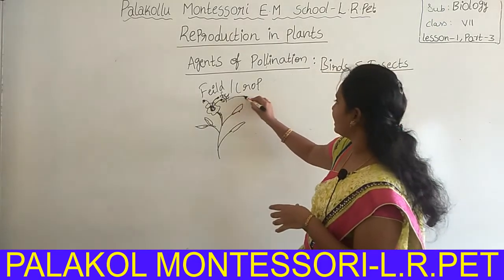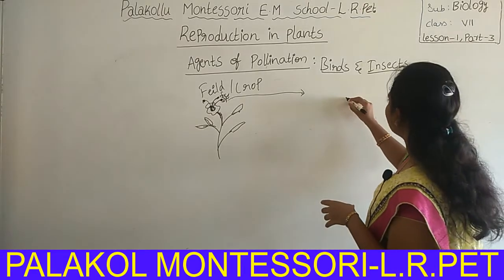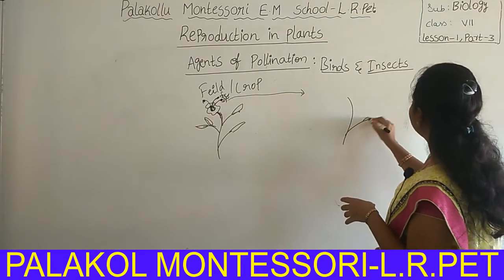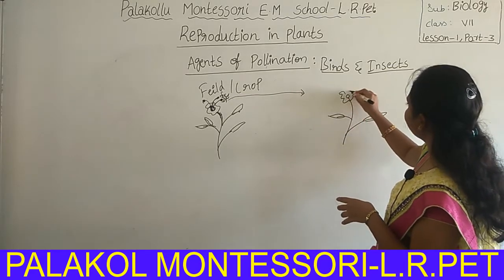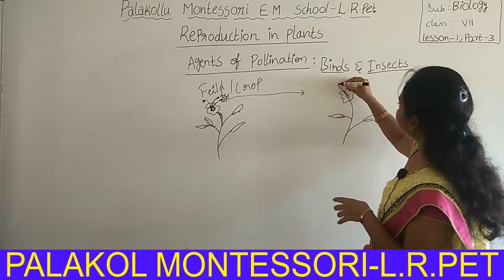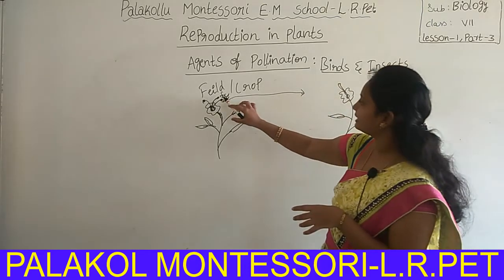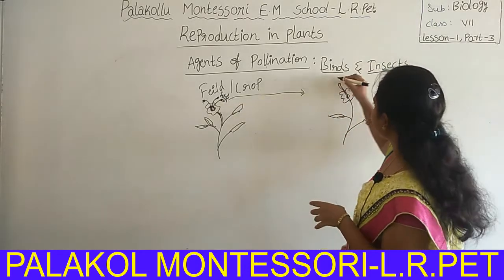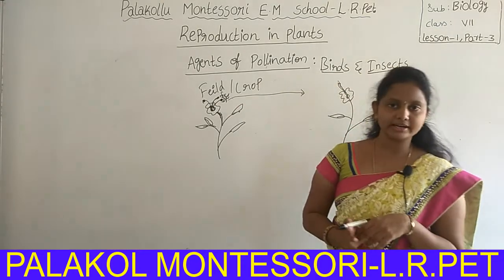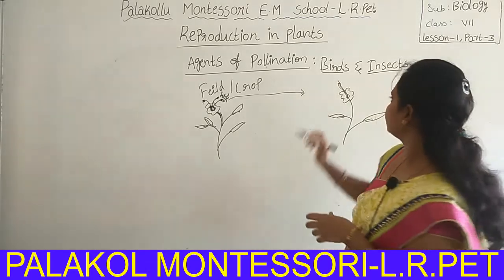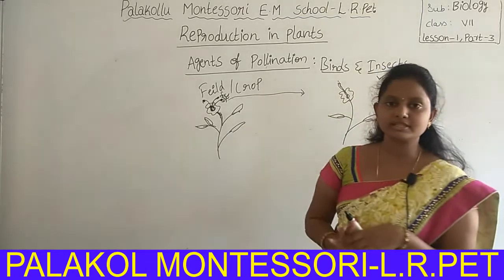If this insect flies and lands on another plant having a flower with a stigma, the pollen grains attached to the insect fall onto the stigma region. In this way, insects help in the pollination process easily.